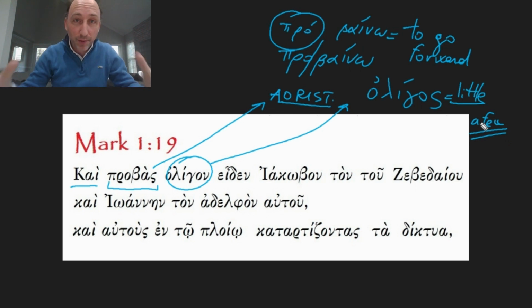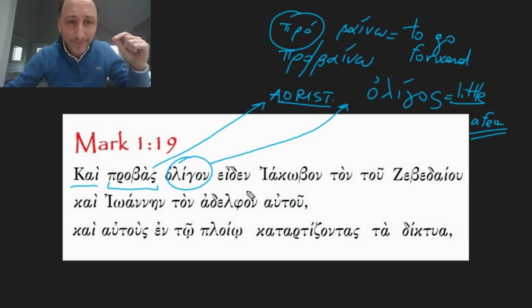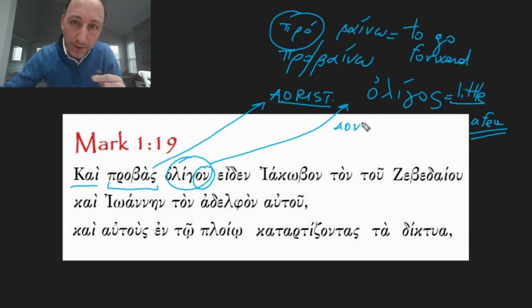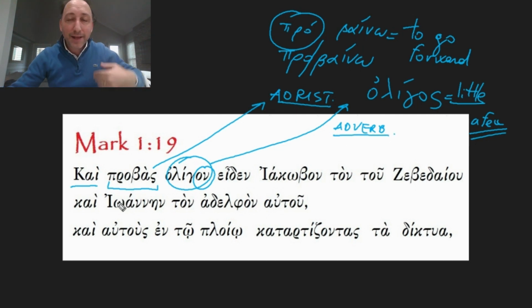It's a government where the power is in the hands of a few people, right? Now, in this case, oligon is conjugated with this omicron nu ending, which makes it not an adjective, but an adverb. So what this means is that Jesus had moved forward a little bit. So after calling Peter, that's what he did. And walking forward a little bit, eiden, he saw.